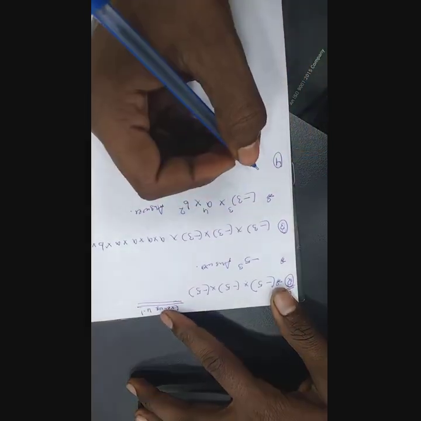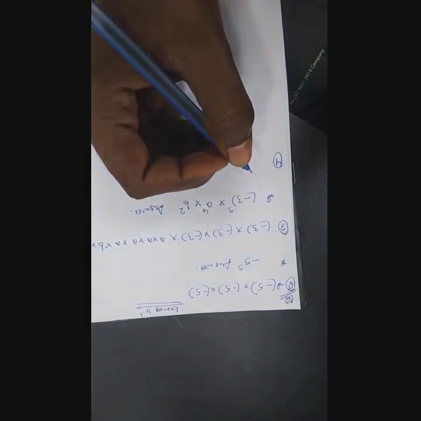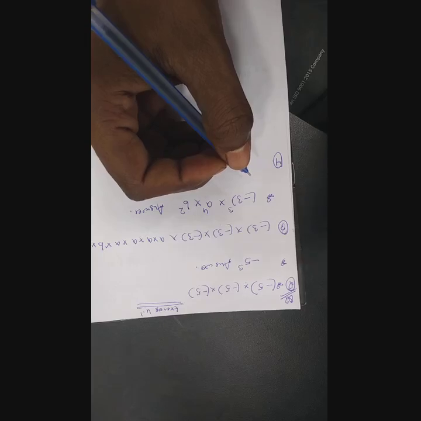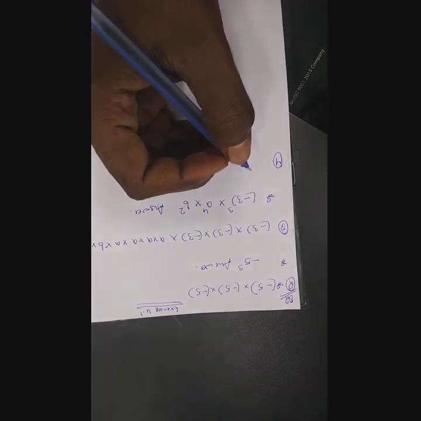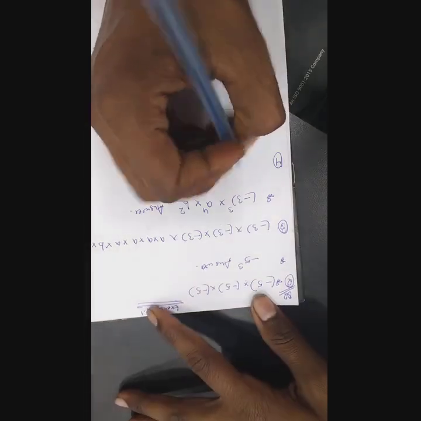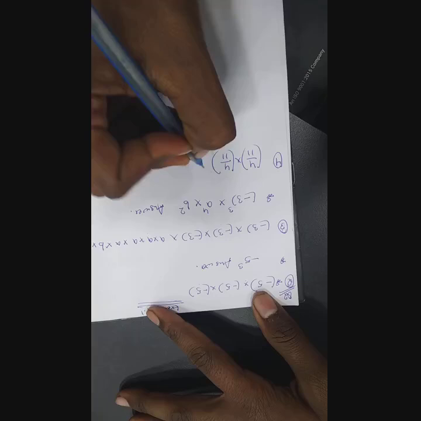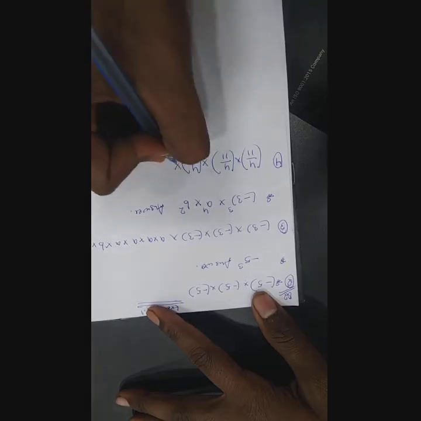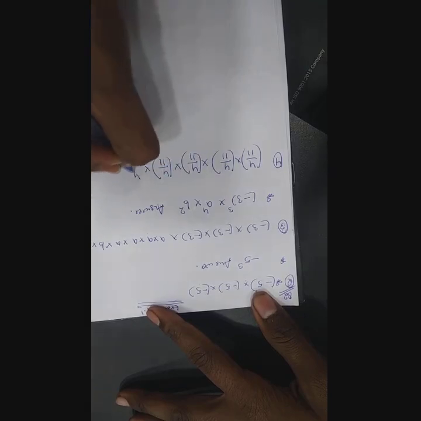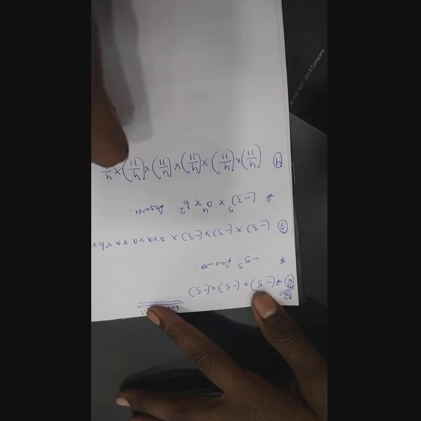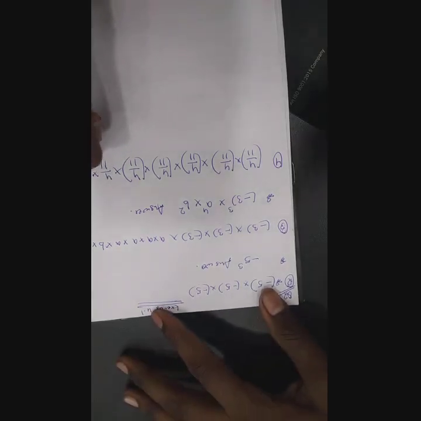It is basically 4 upon 11 into 4 upon 11 into 4 upon 11 into 4 upon 11 into 4 upon 11 into 4 upon 11.